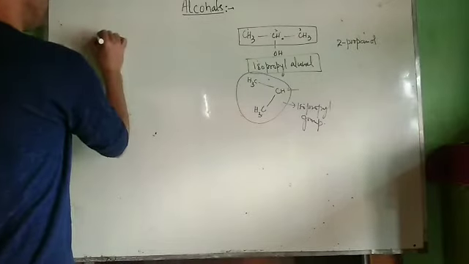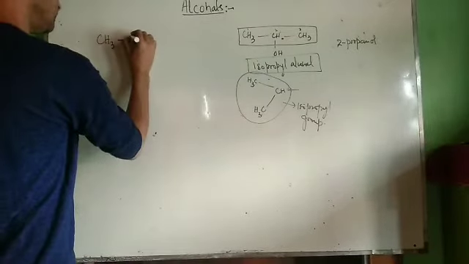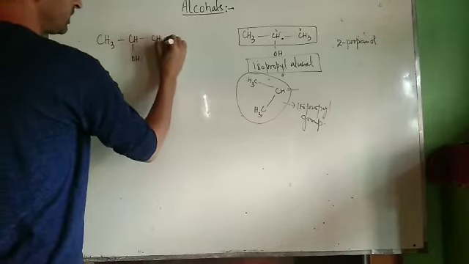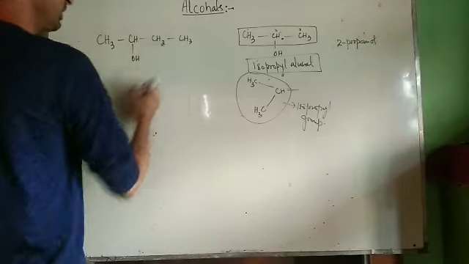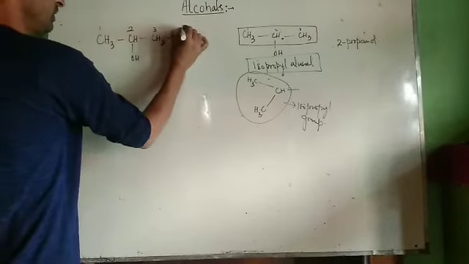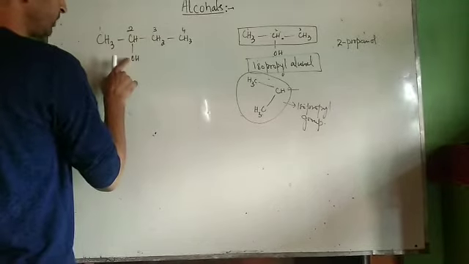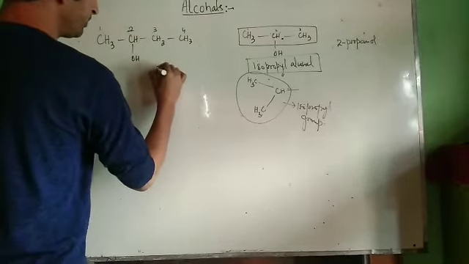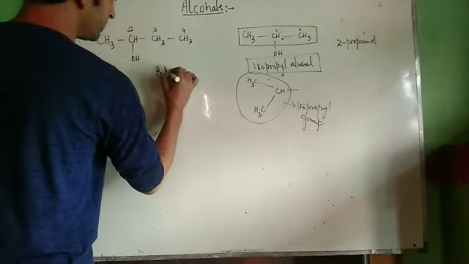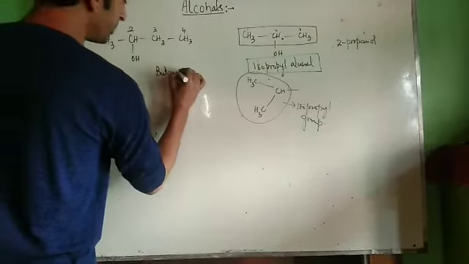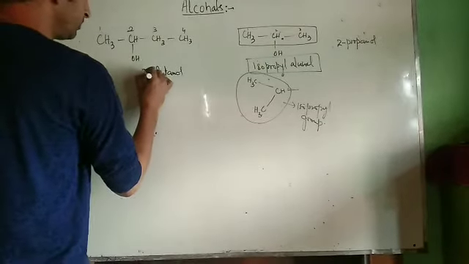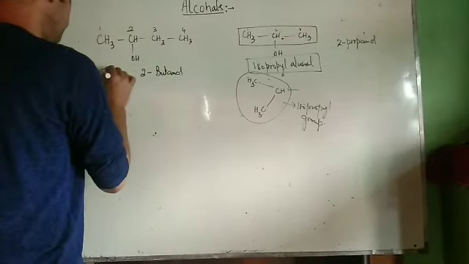Now let us take one more example. CH3, CHOH, single bond CH2, single bond CH3. Now name this compound in IUPAC system. This is 1, this is 2, this is 3, this is 4. This should get the lowest possible number. 4 carbon atoms is but. Since it contains only single bonds, it's an, and it contains OH, it is ol, so it's butanol, but the OH is at position 2, therefore it is 2-butanol. This is the IUPAC name.